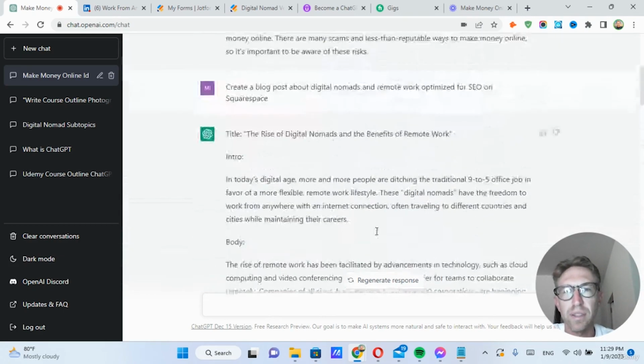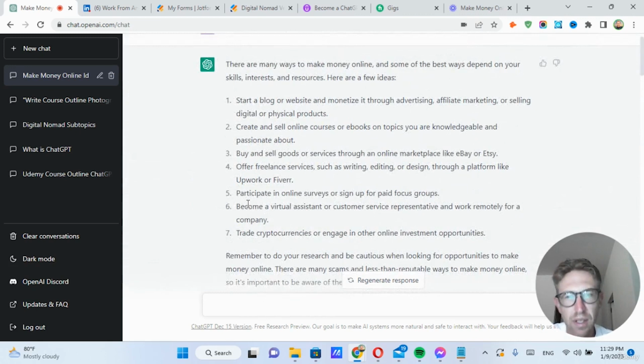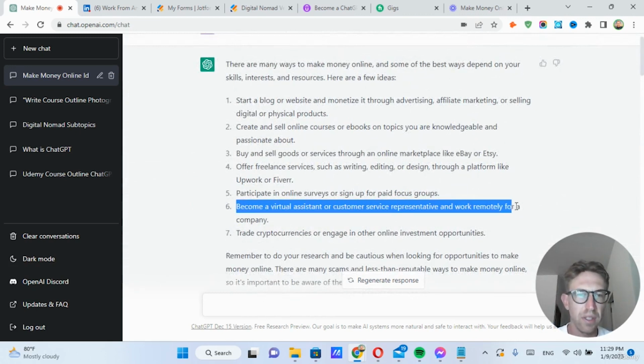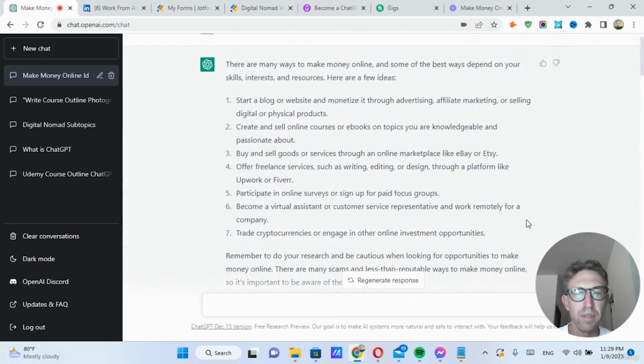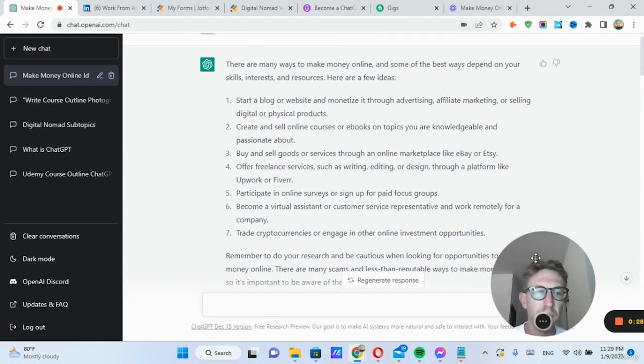So next we're going to be talking about how to become a virtual assistant or customer service rep and work remotely for a company. This is really popular in places like the Philippines, India, Pakistan, these places where you can actually just hire a virtual assistant to do a lot of the stuff that you don't want to do, and you don't have to pay them a lot compared to if you were to hire someone in the US.